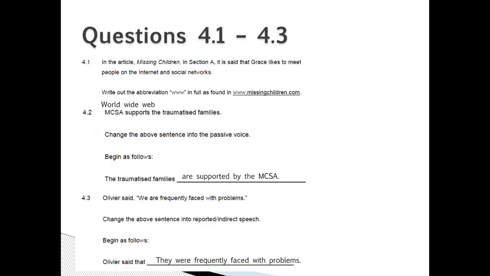For 4.1, www stands for World Wide Web. 4.2, the traumatized families are supported by the MCSA. And 4.3, Olivier said that they were frequently faced with problems.